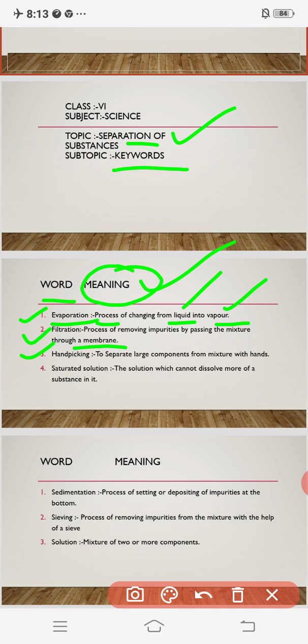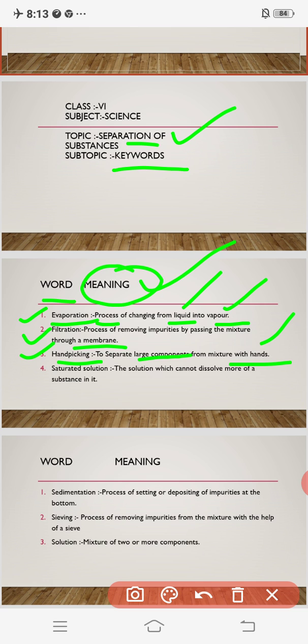Yes, she separates the stone by hand only, picking that stone by hand and throwing it away from the wheat, or rice we may say. So that is the process of hand picking, which means to separate large components from the mixture with the hands only. That is why this process is known as hand picking. So let's be clear with this one also.